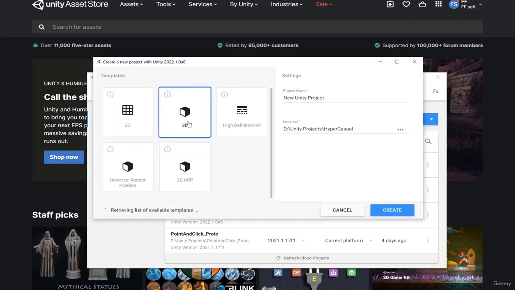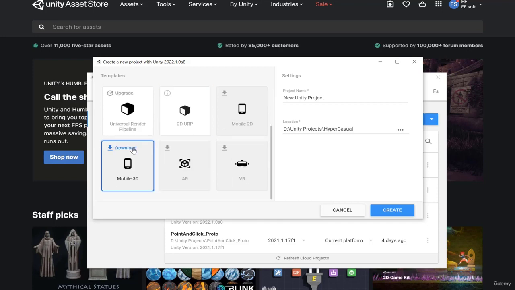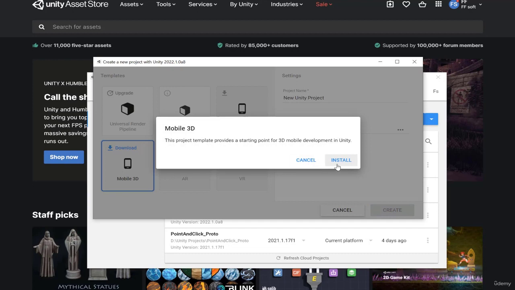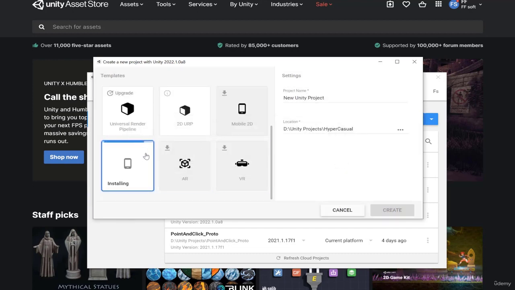Here the template selector is displayed. So we can start from a 3D project. It could work, but let's say I'm going to start this time from a 3D mobile project. This will allow me to have some small tools dedicated to mobile, to be able to debug a little bit easier. So I click on download because I don't have this template. I click on install and it will download and install this 3D mobile template.